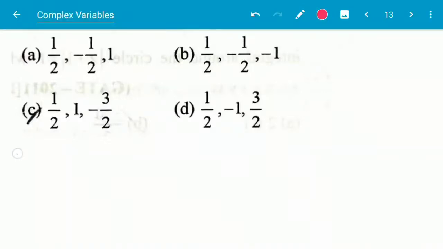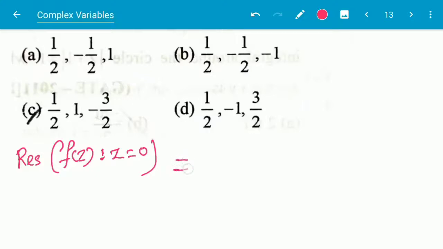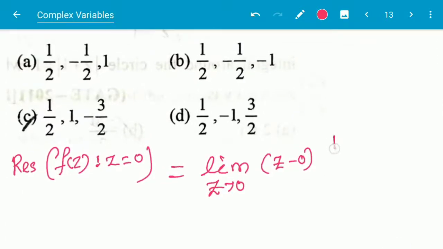So first is residue of f(z) at z equal to 0. And how can this be found out? This can be found out as limit z tends to 0, (z minus 0) into the function, that is (1 minus 2z) by z into (z minus 1) into (z minus 2).